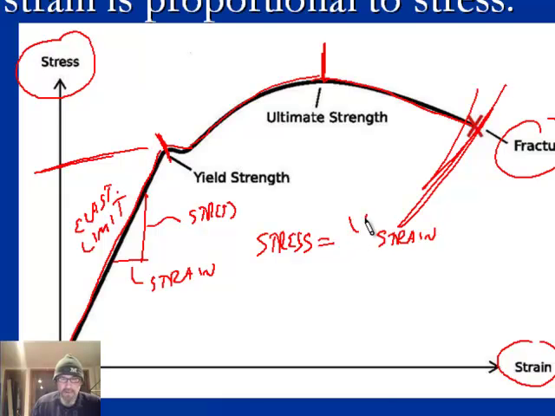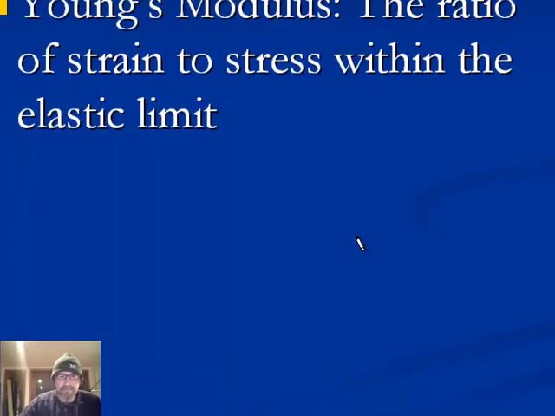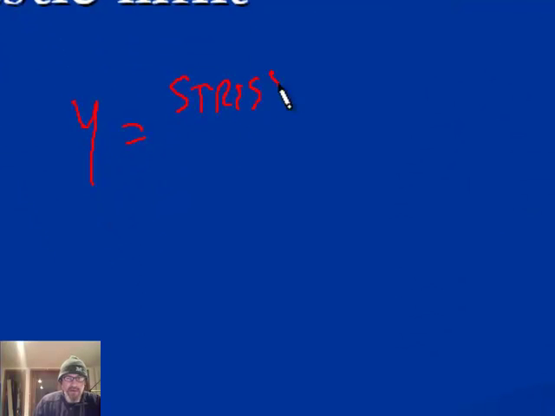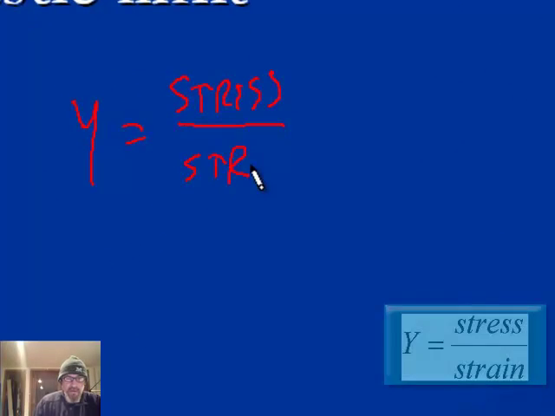And the constant of proportionality is this constant that's called Young's modulus. So Young's modulus is the ratio of stress to strain within the elastic limit. So we could say Young's modulus is stress over strain.